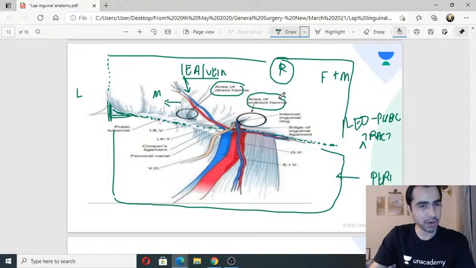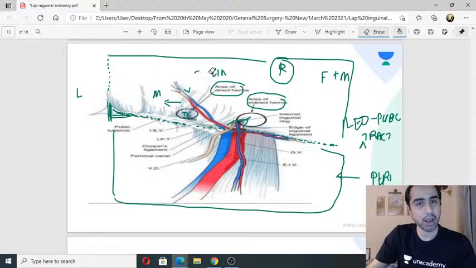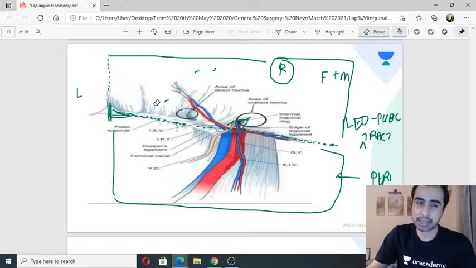This we already know. So medial, if I see a hernia, it is going to be a direct hernia. Lateral hernia will be indirect hernia, and obviously it will go through the deep ring. So what I see is going to be in relation to the inferior epigastric vessels. This is the first landmark that I need to identify when I am talking about the hernias. Is it a direct hernia? Is it an indirect hernia?